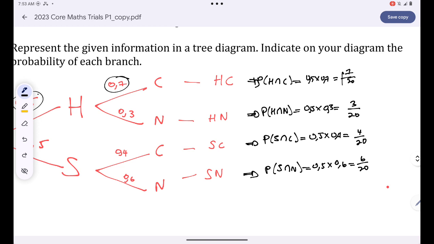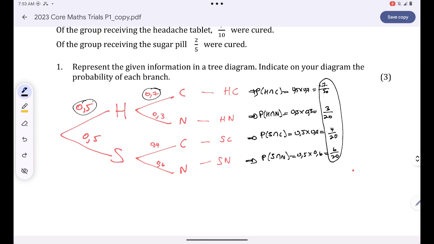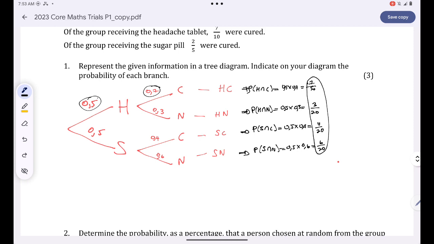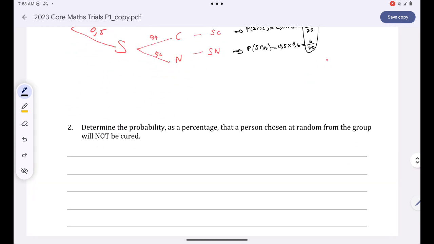If you add all of these probabilities, guys, you must get 1, because the sum of all probabilities in a sample space is equal to 1. So this is how, guys, you're supposed to represent this information in a tree diagram.